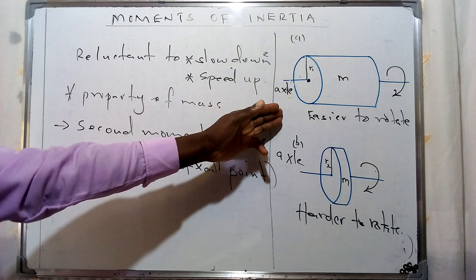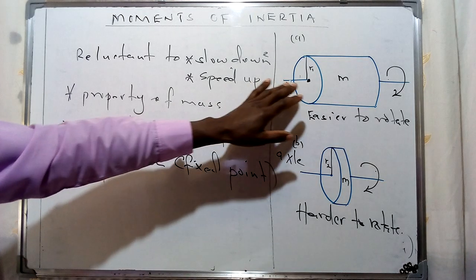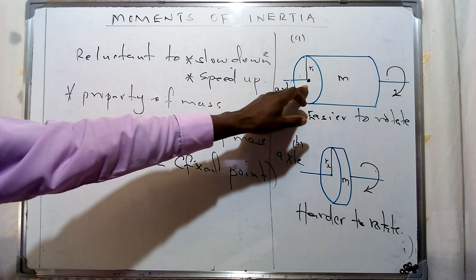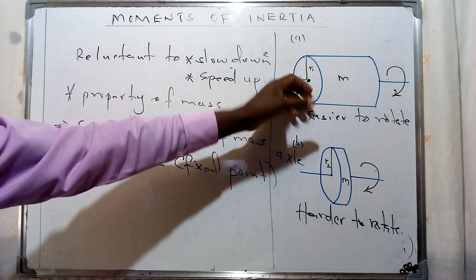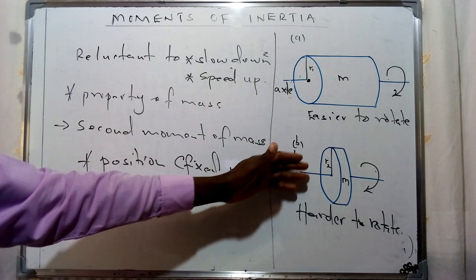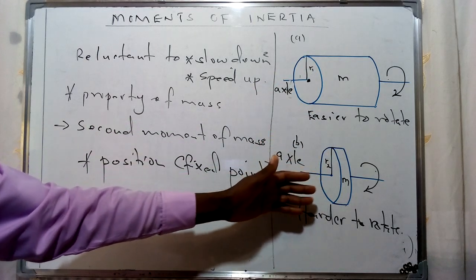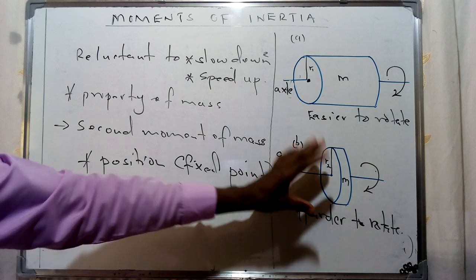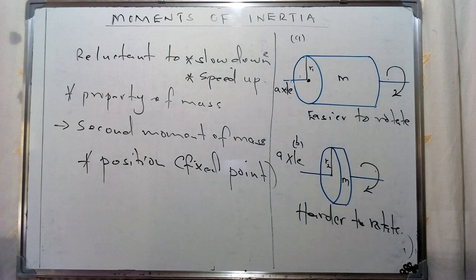For the first one, with all the mass near the axis, the axle, it is easier to rotate compared to the second one, where the object is made up of equal mass, but the mass is spread over a larger diameter, as we see in this case.